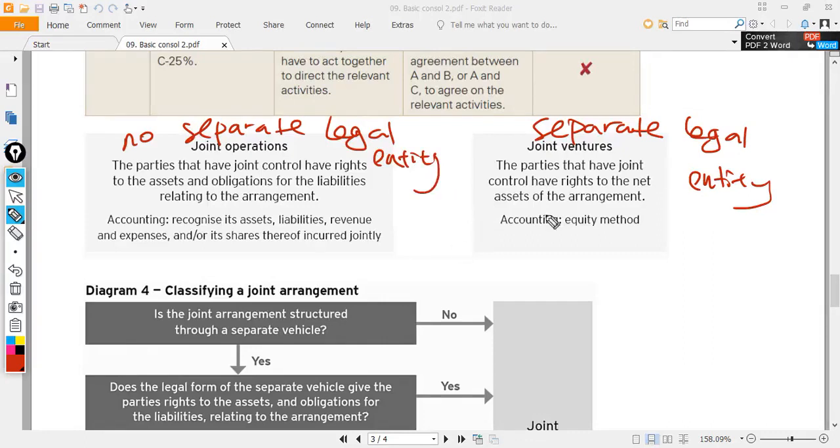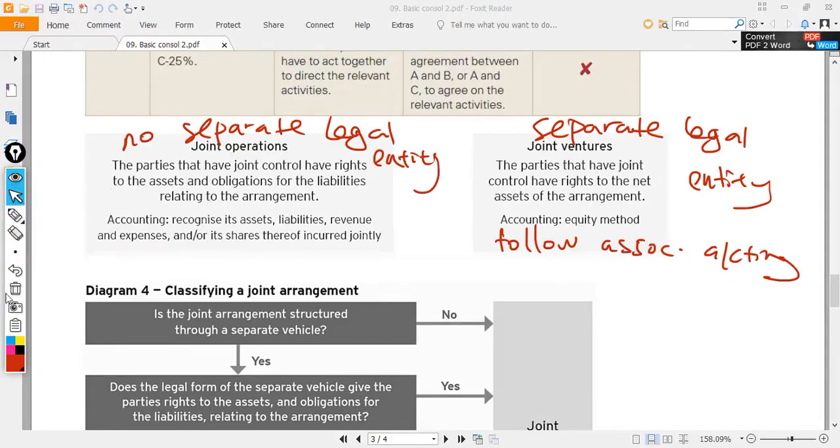If it is a joint venture, it will follow the associate accounting. If it is a joint operation, we'll look at the example later. The associate accounting, we already discussed in video number 1.